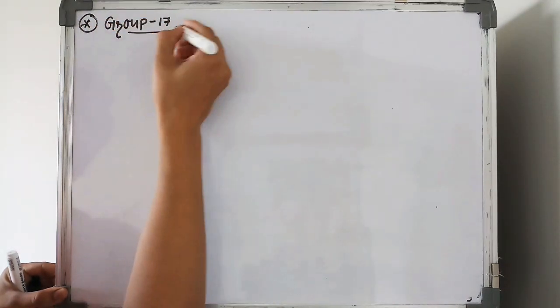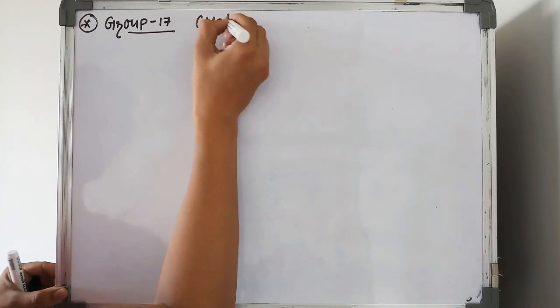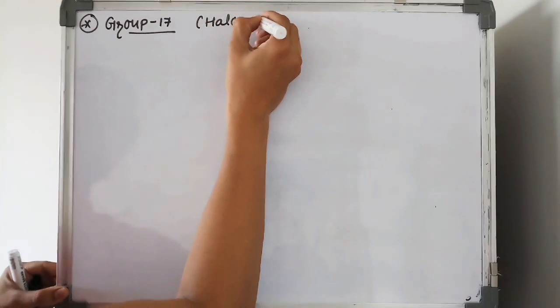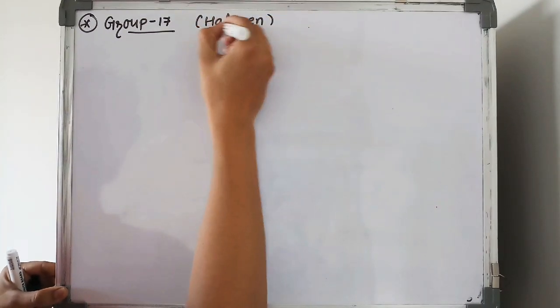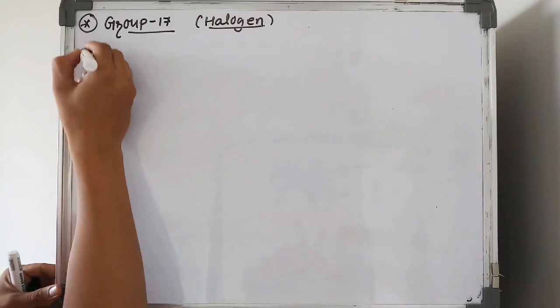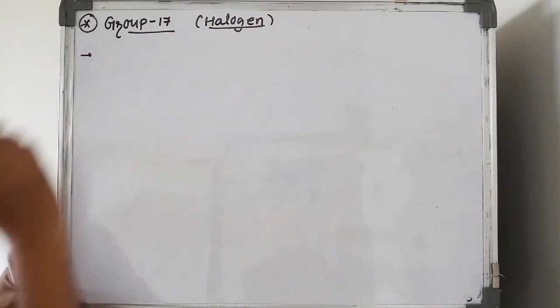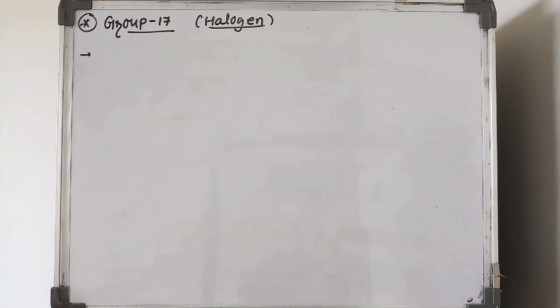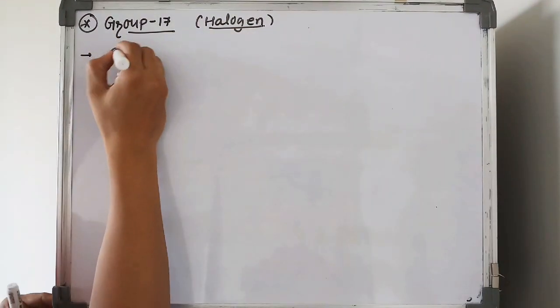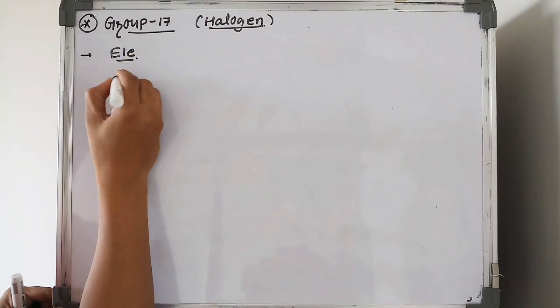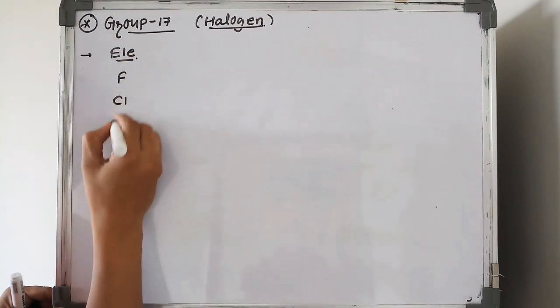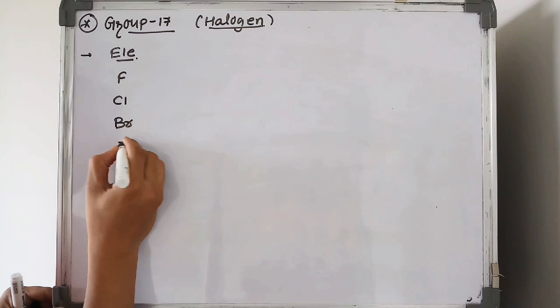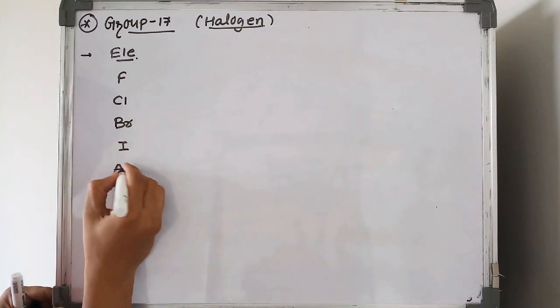Group number 17 elements are also known as halogens. Which elements are present in group number 17? First of all, fluorine, chlorine, bromine, iodine and astatine.